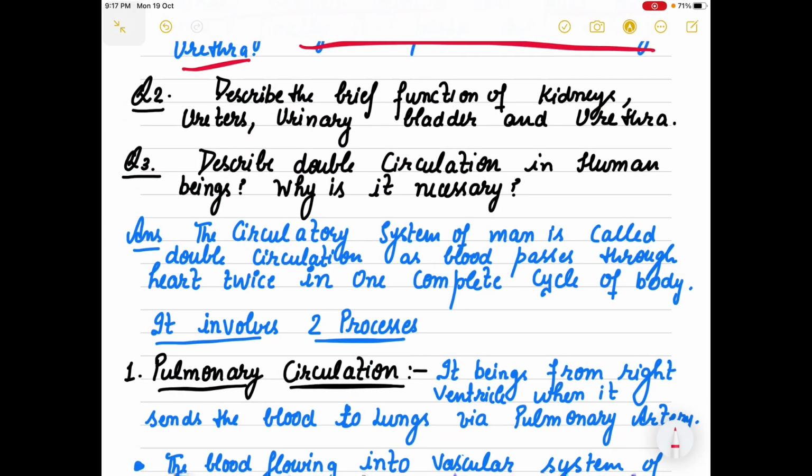Then there is another question that is sometimes asked in the exam: describe the brief function of kidneys, ureters, urinary bladder and urethra. See, I think every one of you can answer this, because this is a direct answer. You have to mention the function of kidneys, function of ureters, urinary bladder and urethra.